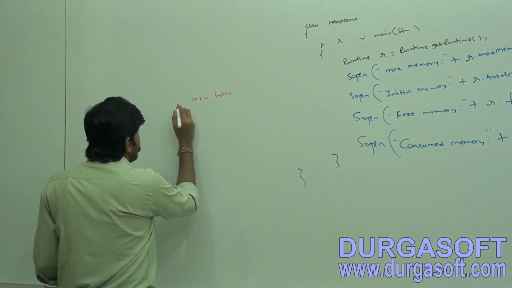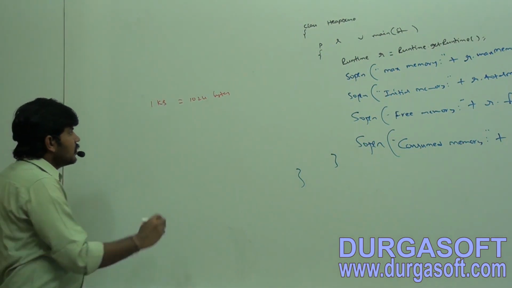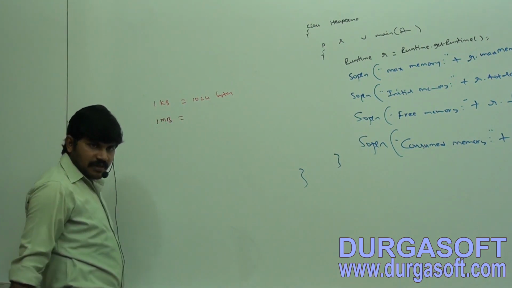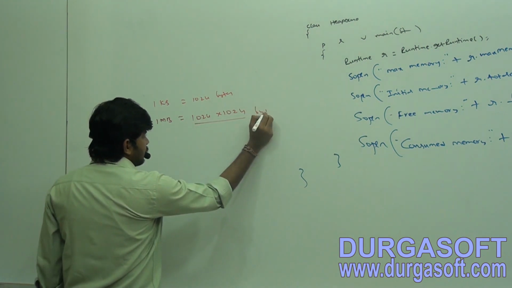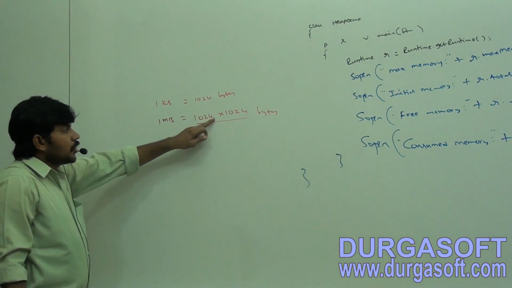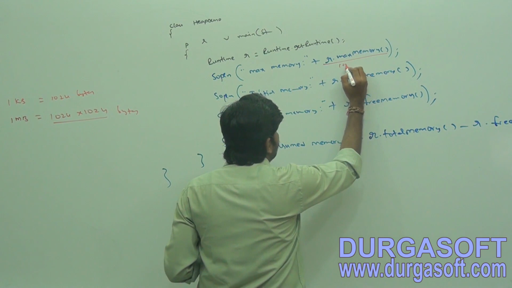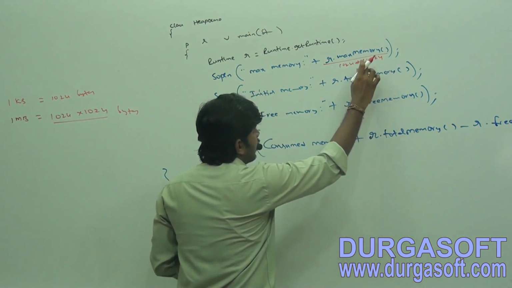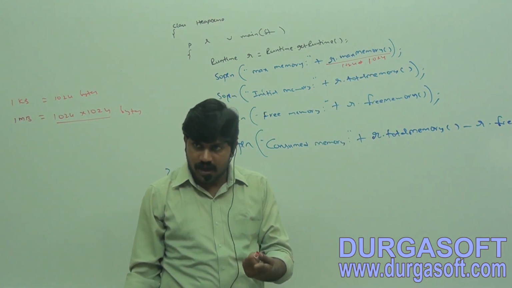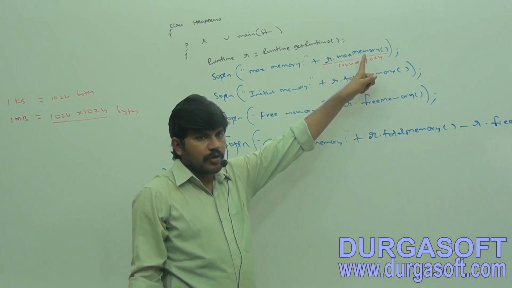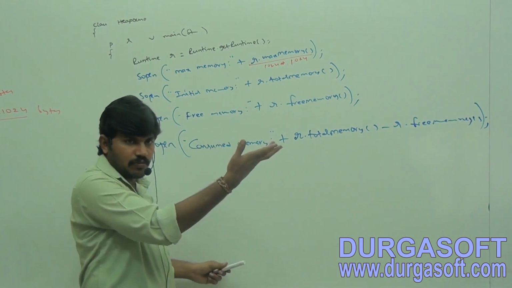1024 bytes is nothing but 1 KB, correct or not? 1 KB is 1024 bytes. Sir, 1 MB means 1024 into 1024 bytes. Are you getting it? Now, if I divide these values by 1024 into 1024, I get the number of bytes in terms of MB. By default we will get 64 MB or 63 MB. Anyway, I will show both cases.